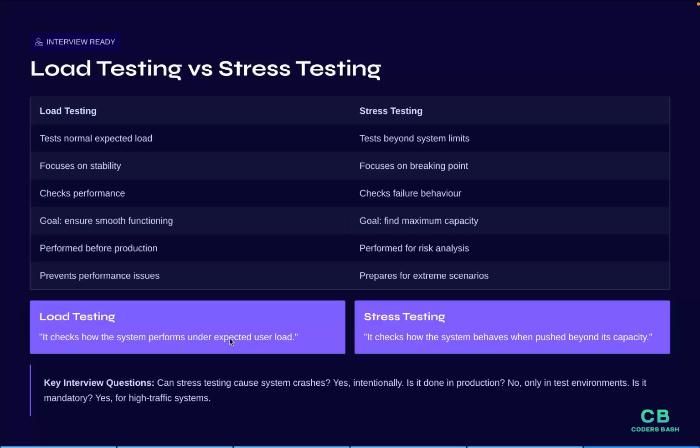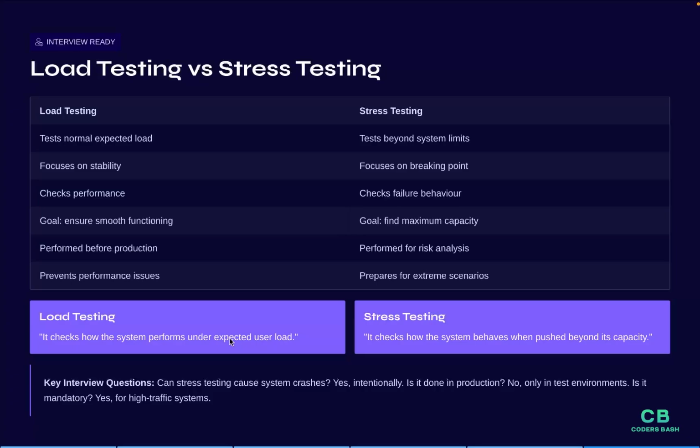Let's talk about the interview ready one line answer. Load testing checks how the system performs under the expected user load, and stress testing checks how the system behaves when it is pushed beyond capacity. Say this line confidently, and interviewers love the clarity.